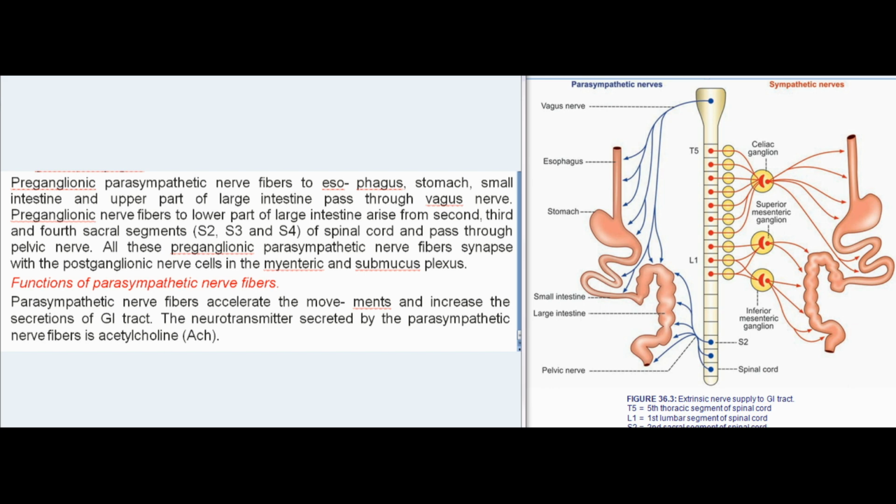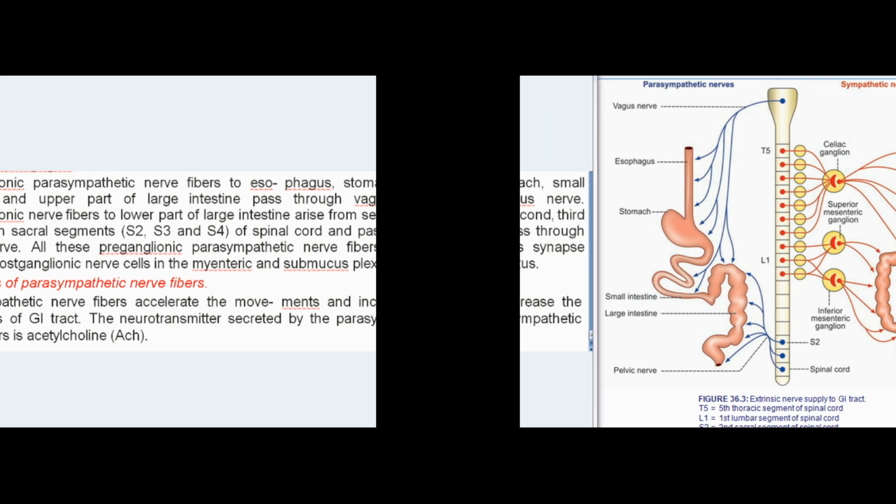Introduction. Functional anatomy. Wall of gastrointestinal tract. Mucous layer. Serous or fibrous layer. Nerve supply to gastrointestinal tract. Intrinsic nerve supply. Extrinsic nerve supply.